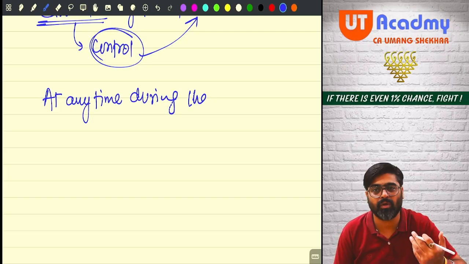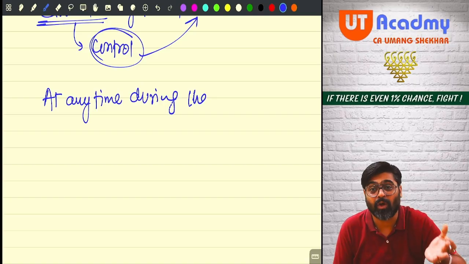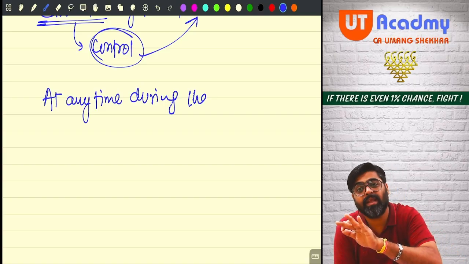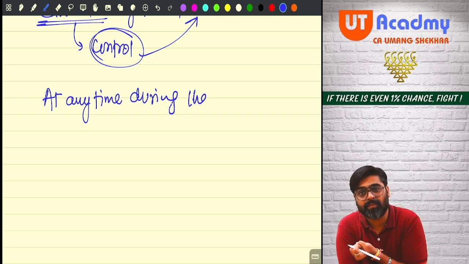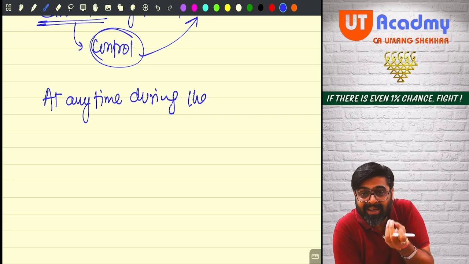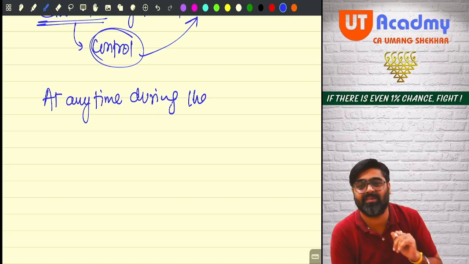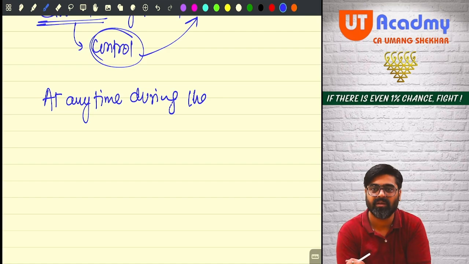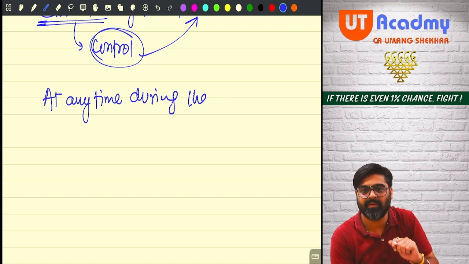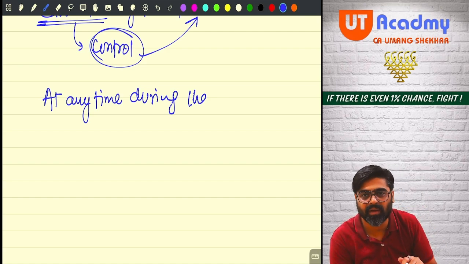What if the business is not carried on at any time during the previous year? Then there is no business income. In order to charge any profits from an activity under the head PGBP, that activity must be carried on at any time during the previous year. But if that activity is not carried on during the previous year, how will the income of that activity be taxed? Getting my point?